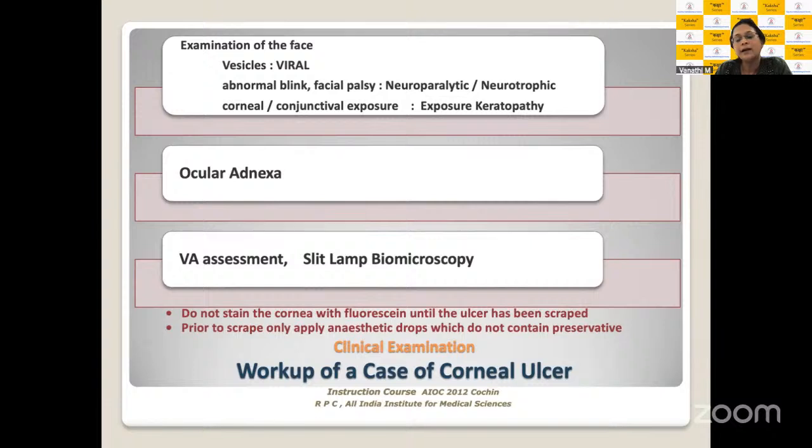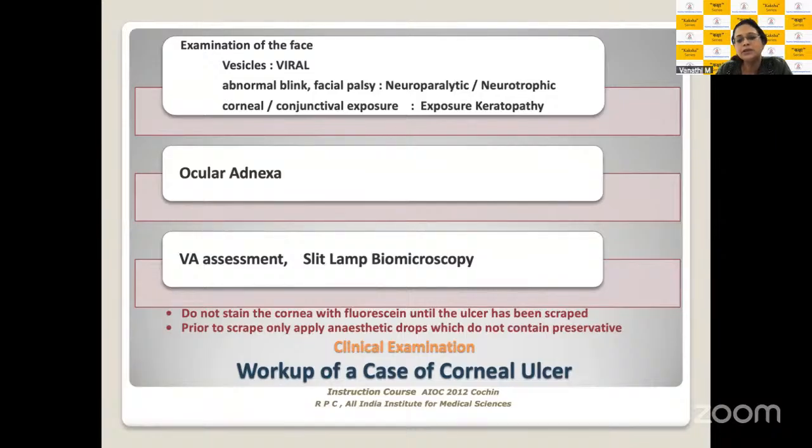And then after you've completed all of this, it is important that you move on to your visual acuity assessment and slit lamp biomicroscopy. If you really follow this protocol and this line of addressing your corneal ulcer, most of the time you would be able to pick up almost 90-95% of all the predisposing factors which have caused the ulcer, and you'll also be able to effectively examine your patient. Also, remember, identifying the source is very important in being successful in managing your ulcer. It's not just making a diagnosis of microbial keratitis, but if you want to heal it effectively, you should also know why it occurred and how you can tackle the source of the infection.